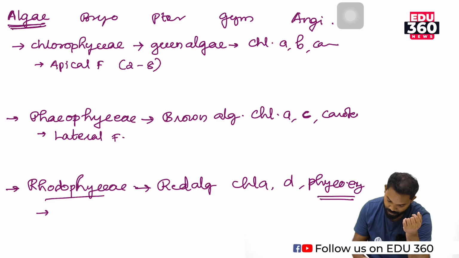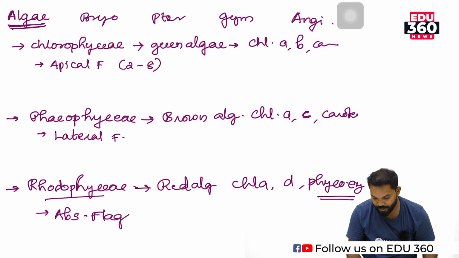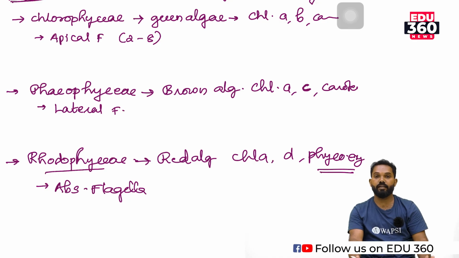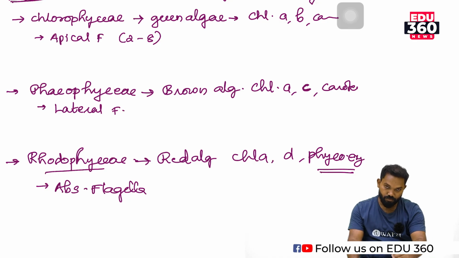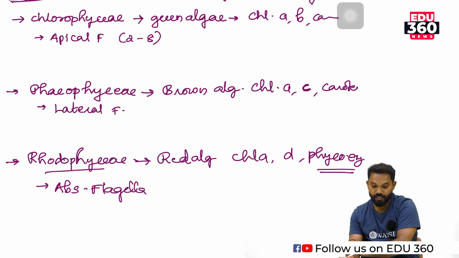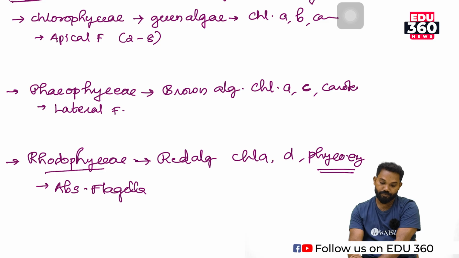And the Rhodophyceae is the group in which flagella are absent. Flagellum is absent in the case of red algae. In their vegetative cells, in their sex cells, in their spores, there is no flagellum. So flagellum is absent in the case of red algae, Rhodophycean members.